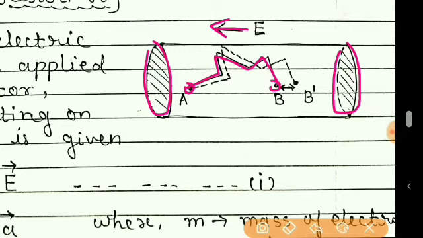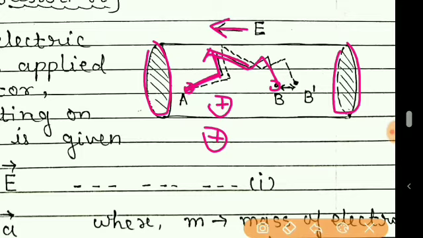Because during their motion they will collide with the positive ions in between. So in their path they will collide with the positive ions, and when they collide, their direction of path will change. Again they will collide, and again the direction of path will change. So their motion is random, zigzag type.